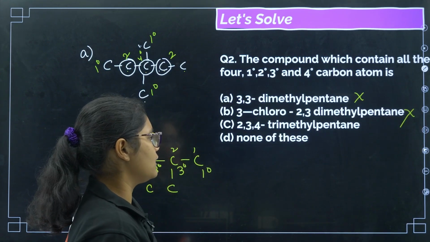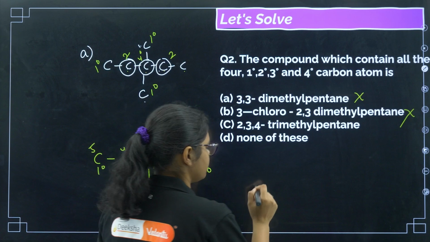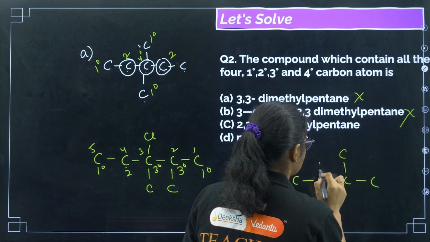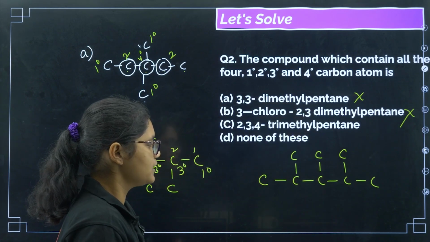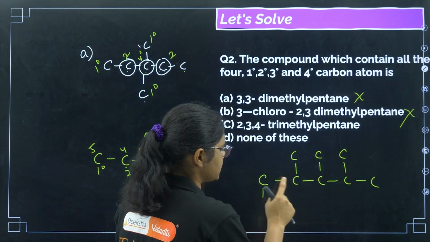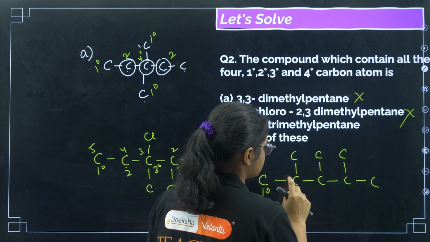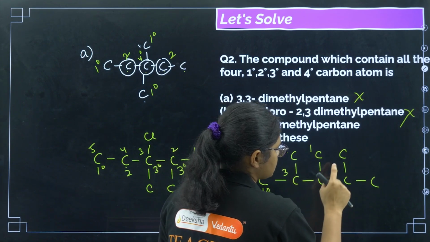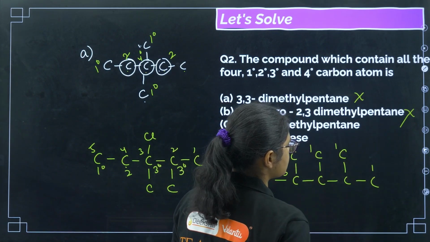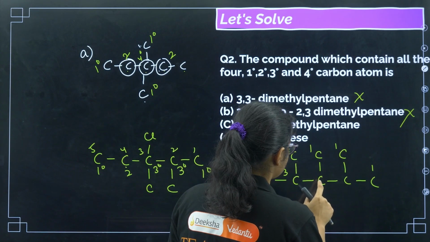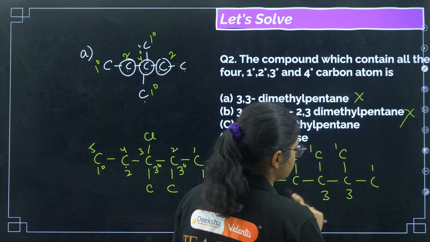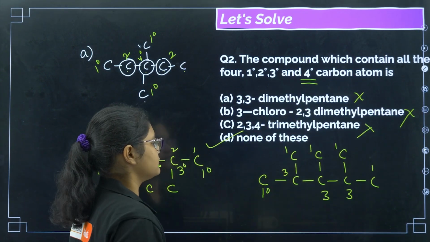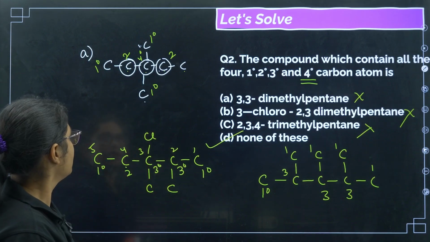Now coming to 2,3,4-trimethyl pentane. If I draw this one, we have 5 carbons first, and then 2,3,4-trimethyl pentane. This is the structure. Here this is primary, it is attached to only 1 carbon. This is tertiary because it is attached to 3 carbons. This is again primary attached to 1 carbon, this is primary, this is also primary. Now this one is attached to 1, 2, 3, so this is tertiary and this is also tertiary. So here also we do not have any 4 degree carbon, so this also cannot be the answer. The correct answer for this question is none of these.